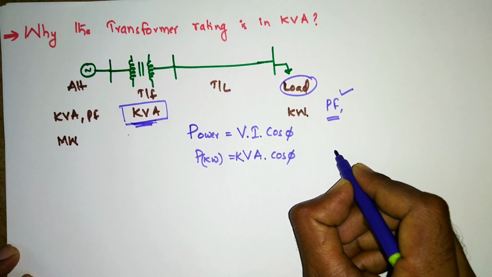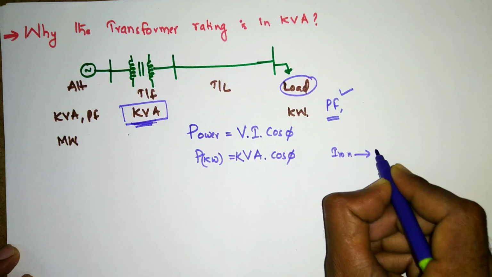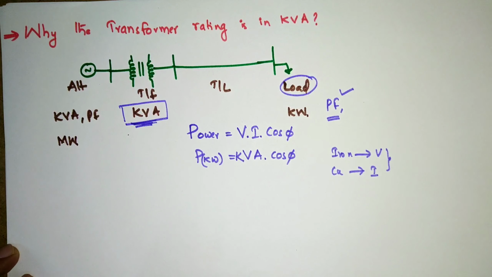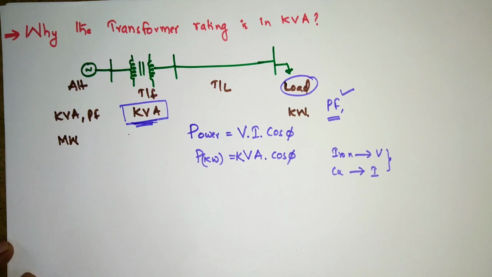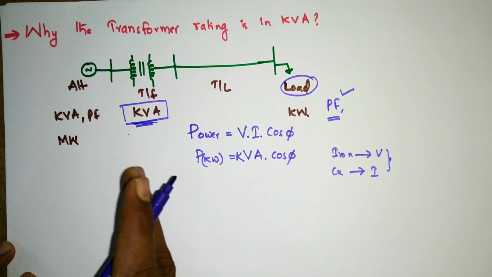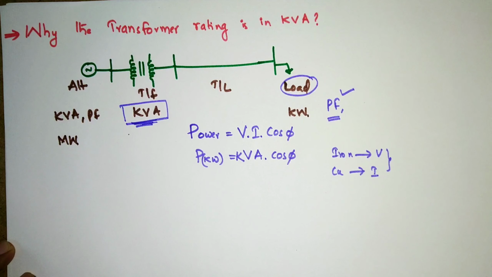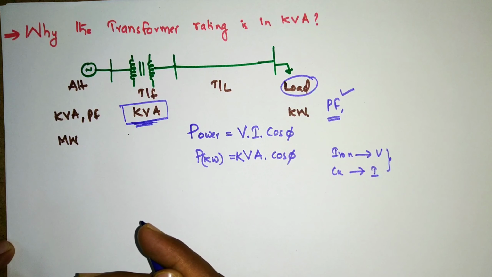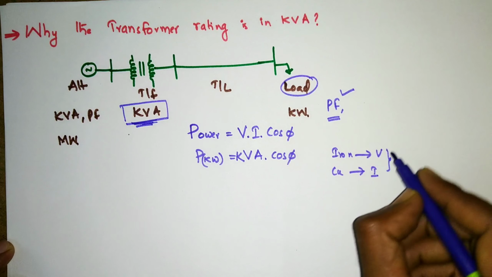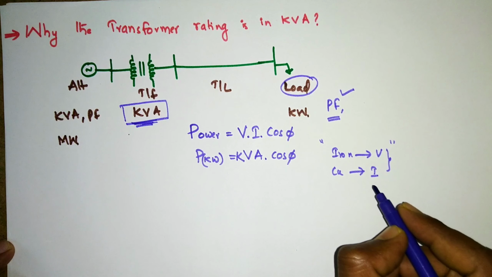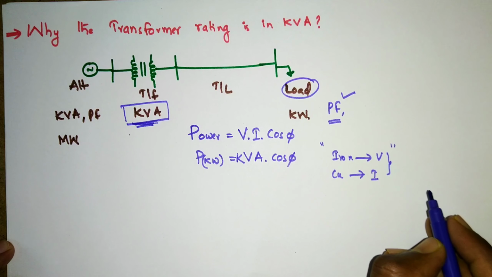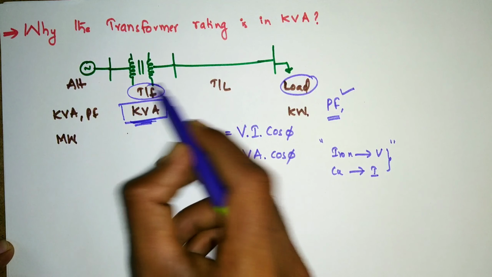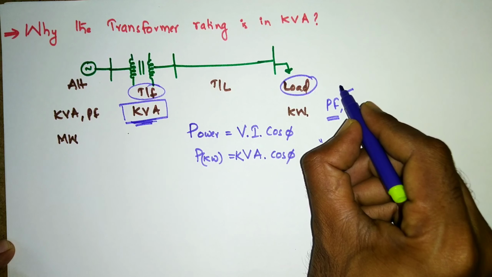That is also the correct answer. The core losses, like iron losses, are associated with voltage and copper losses are associated with current. Because of that, many people say that the transformer rating is in kVA. But this is not the exact reason. Any machine rating will be decided by using temperature rise, and the temperature rise depends upon the losses only. But the main reason behind mentioning the transformer rating in kVA is that the manufacturer of the transformer does not know the exact information of the load.